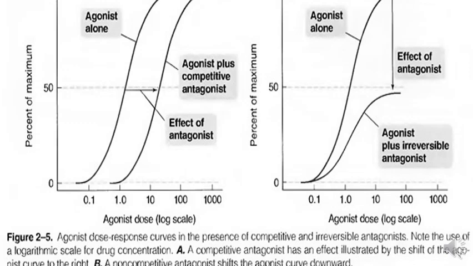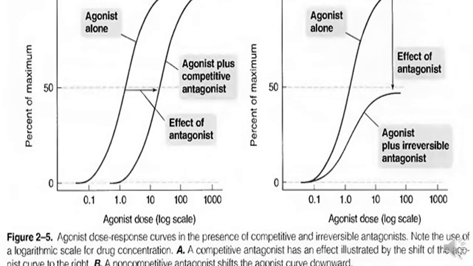How does this happen? As I have already discussed, in competitive antagonism, if we increase the concentration of agonist, then we can again achieve the same effect. Here both the curves are the same, but the only difference is that due to the presence of antagonist, the curve is shifted parallelly towards the right. But because we have increased the concentration of agonist, the same effect will be produced.